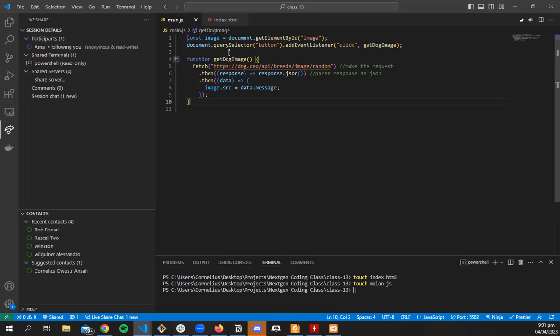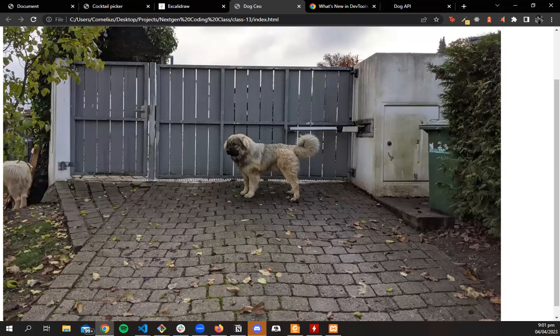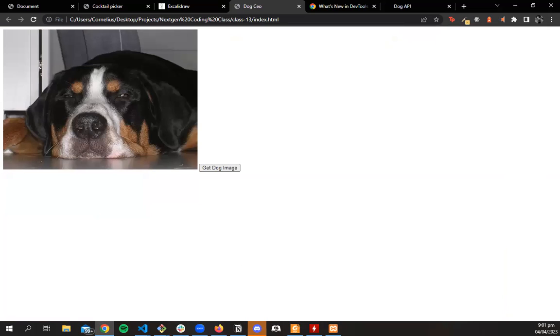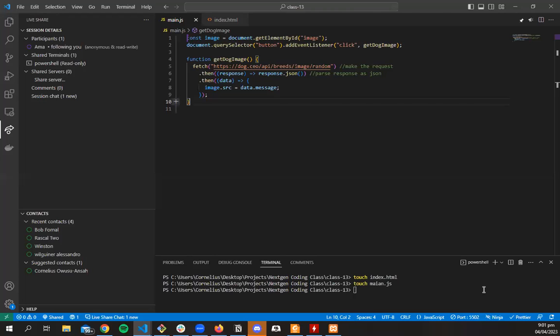So now the difference is that every time the person clicks on our button, we want to make a request. We are not making the request when we refresh the page; we are making it when the person clicks on the button. So anytime we click on this, we expect it will generate a random dog image. Where did our button disappear to? We need to use CSS. When we click on it again, we expect that the image will change. It's the same ideas, we've just added a different layer where we don't want to refresh. We want to click a button and get a dog image.